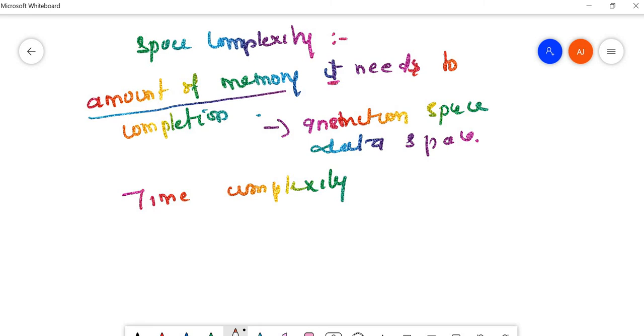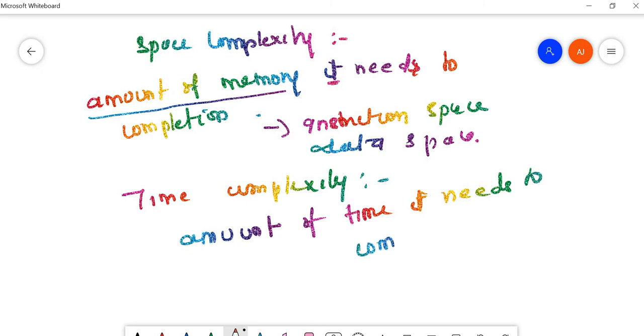Fine. Next is time complexity. So what is time complexity? It is the amount of time a program needs to complete. This one we discussed in terms of best case, worst case, and average case scenario. Fine. So these are some of the topics that we need to cover in the introduction to algorithm portion.